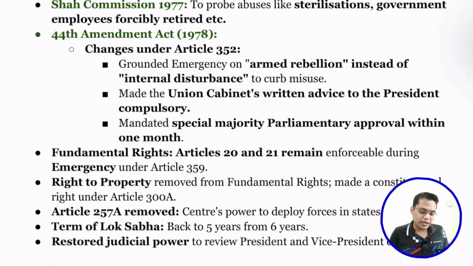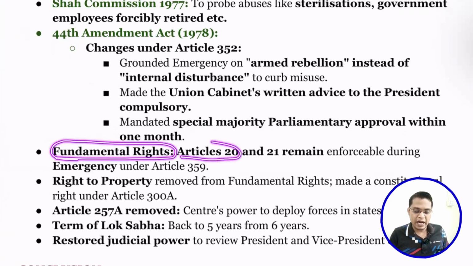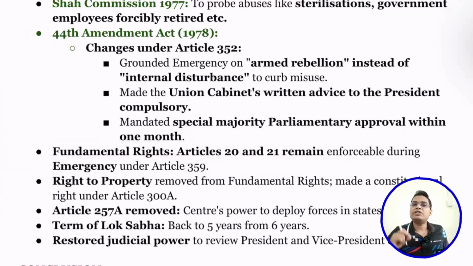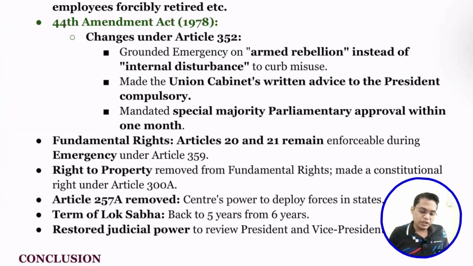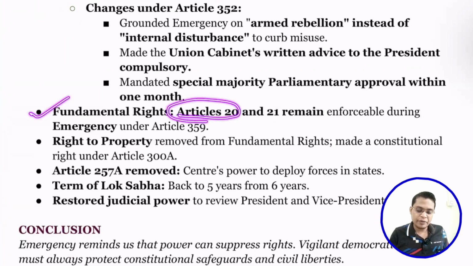So next is fundamental rights. Article 20 and 21 remain enforceable during emergency under Article 359. Whatever the emergency, whatever the condition, Article 20, that means protection after your arrest, and Article 21, the right to life and personal liberty, always remain there. So it is here to protect you. Okay. We'll see about these two articles a little bit later.